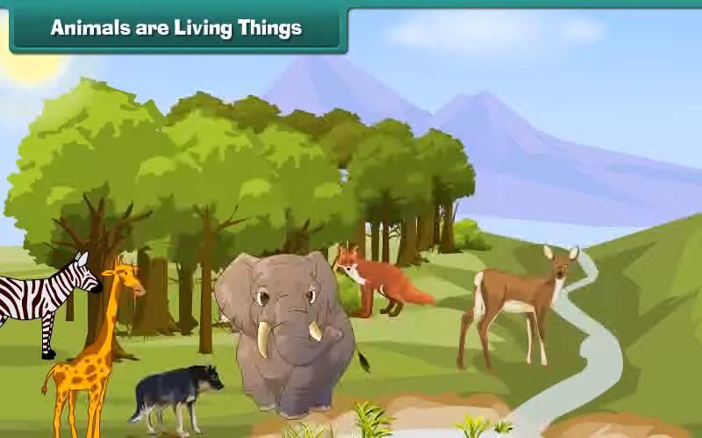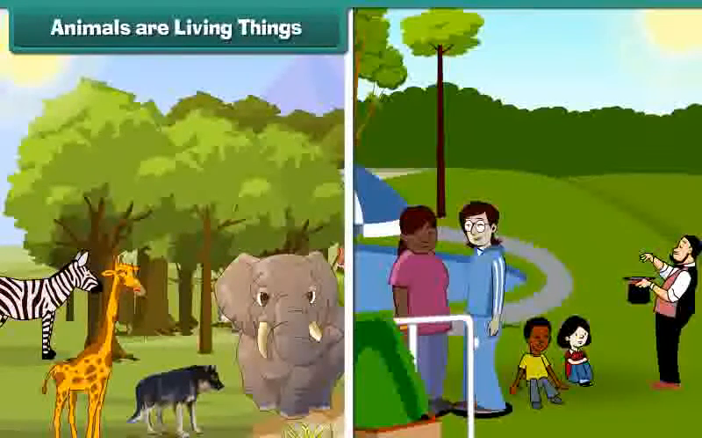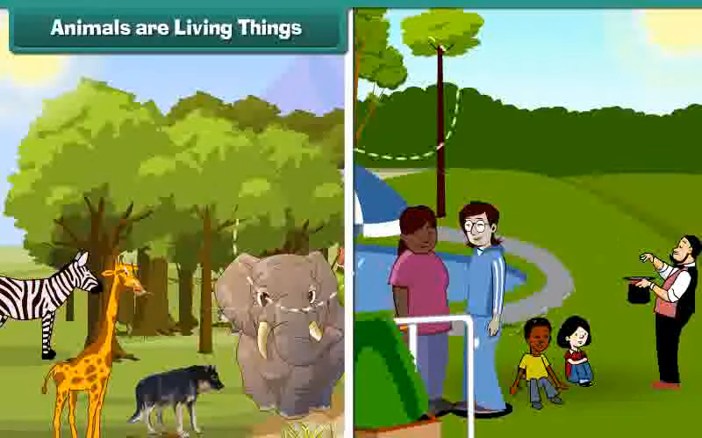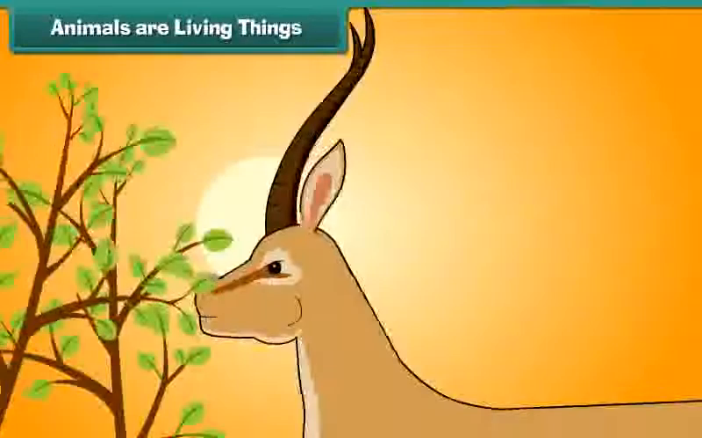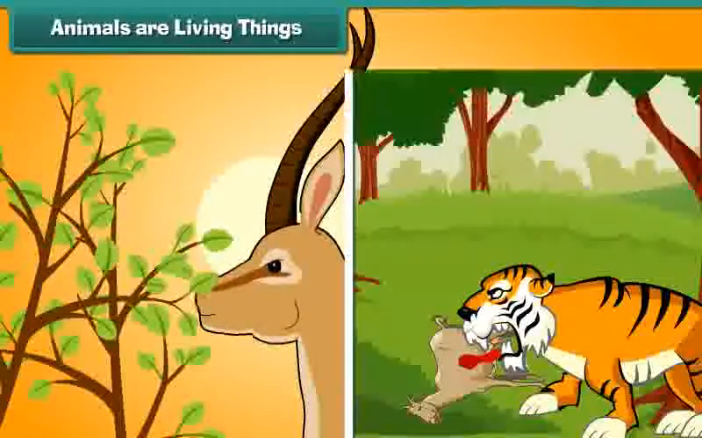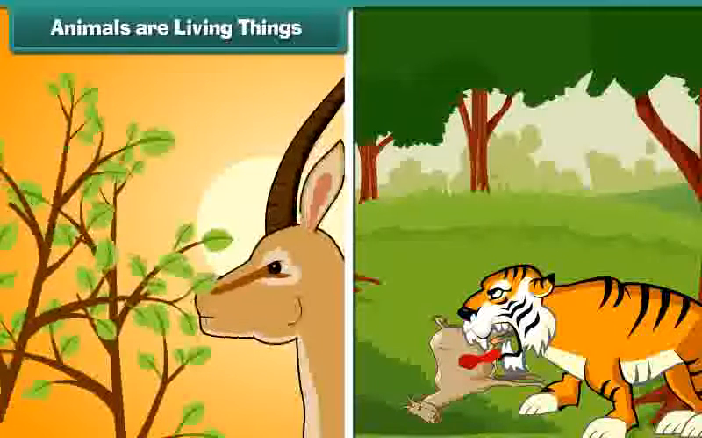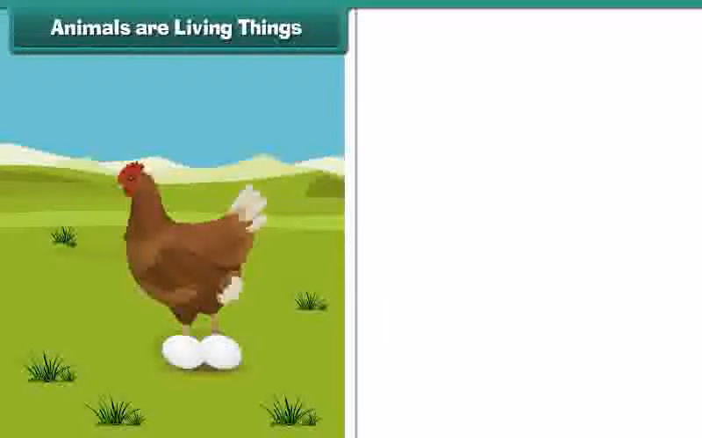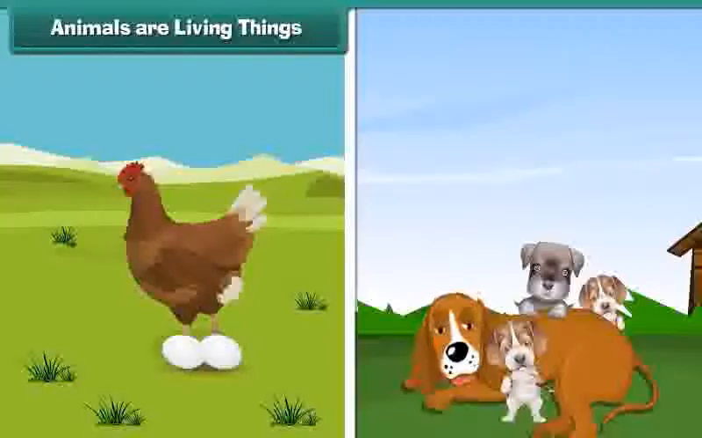Animals are living things like human beings. Like us, they need air, water, and sunlight to live. They get their food from plants and other animals. They grow. They lay eggs and produce babies.